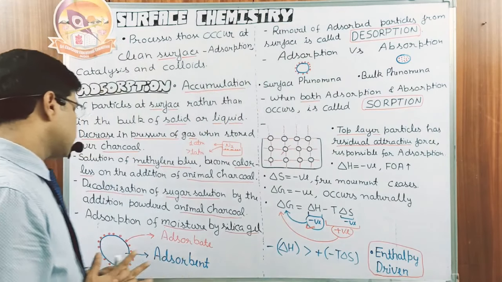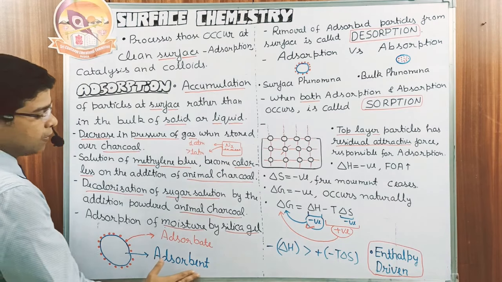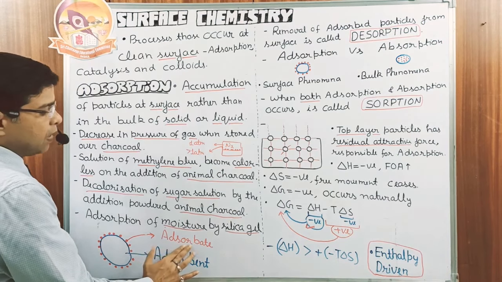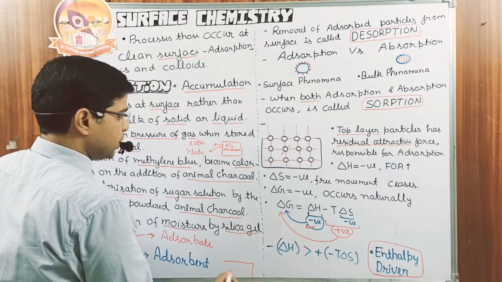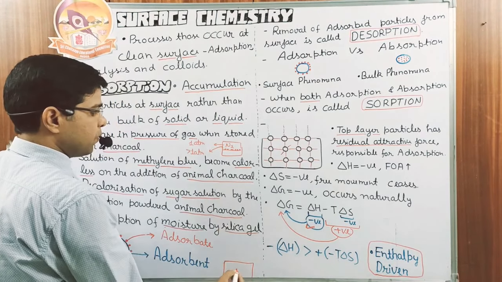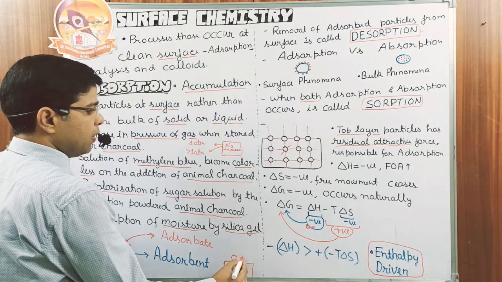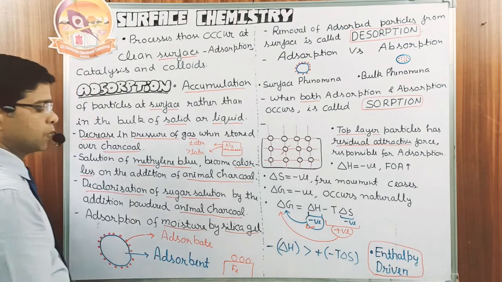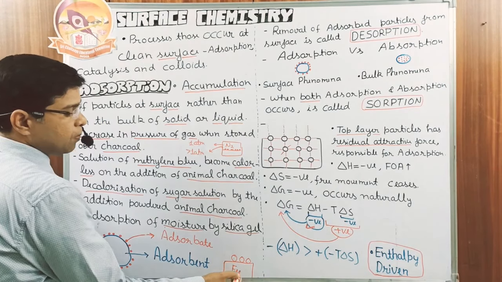Okay, so now we have two terms. One is the adsorbent and the second one is the adsorbate. Suppose I take the example of Haber's process, where hydrogen gas is adsorbed at the surface of iron. So look, hydrogen gas is adsorbed at the surface.